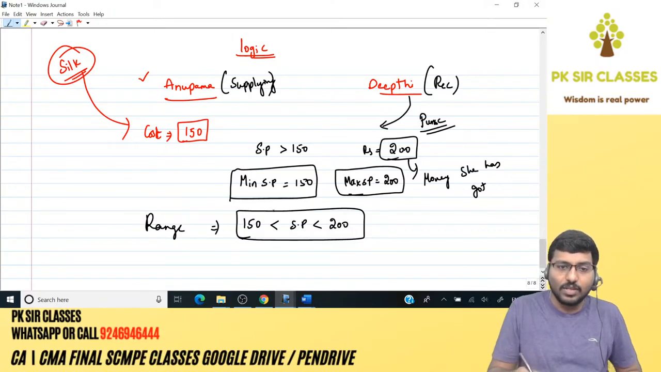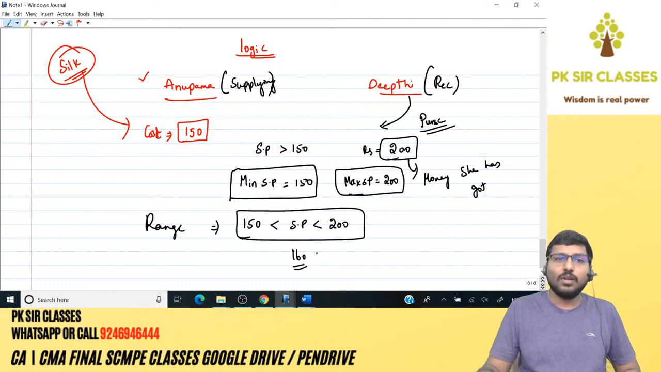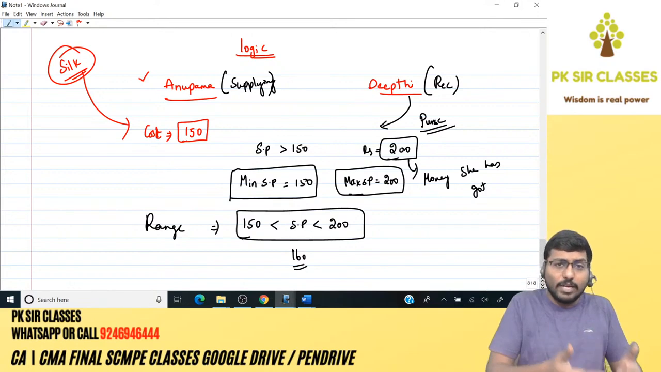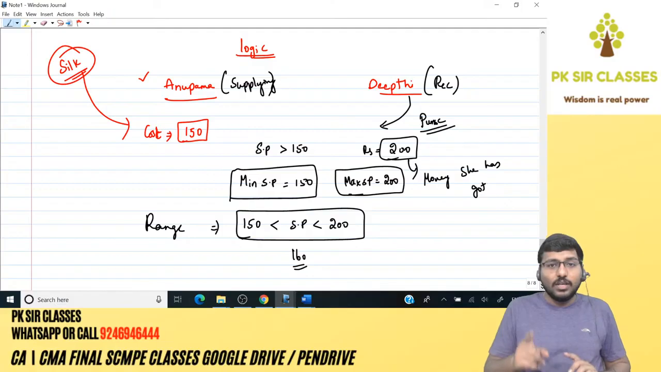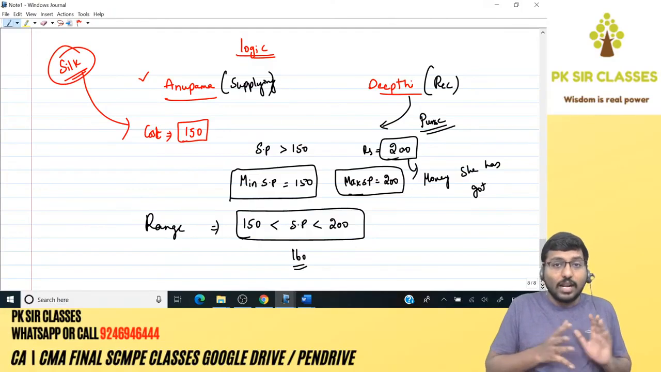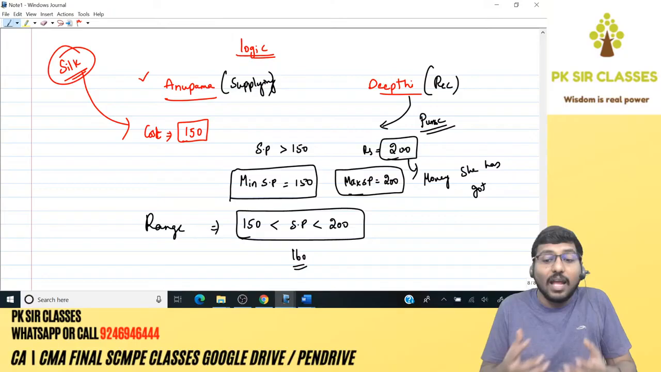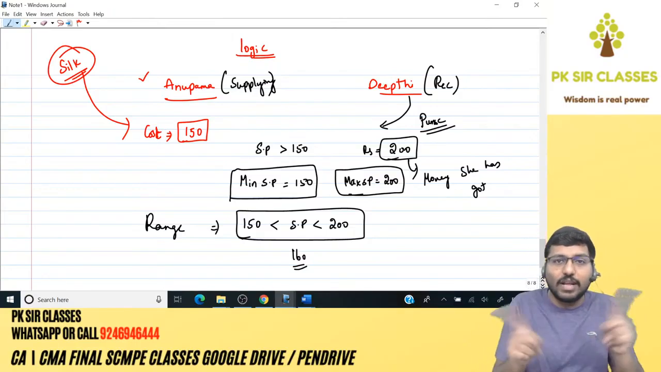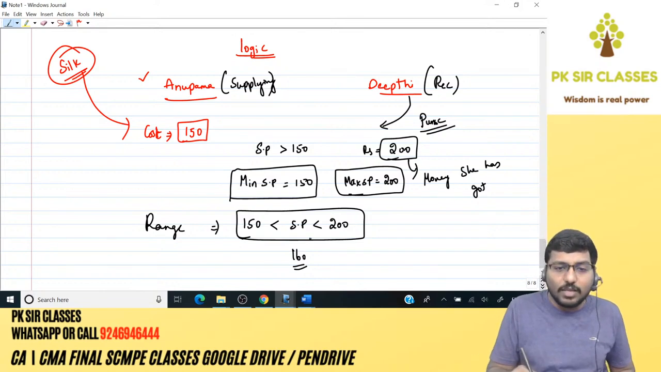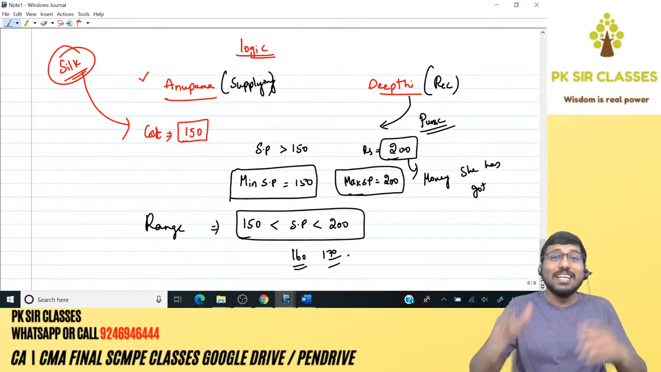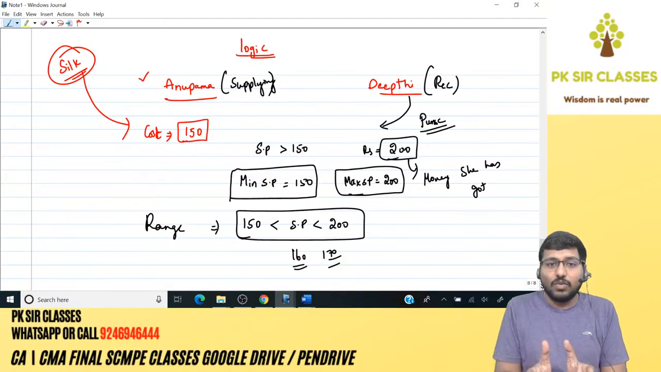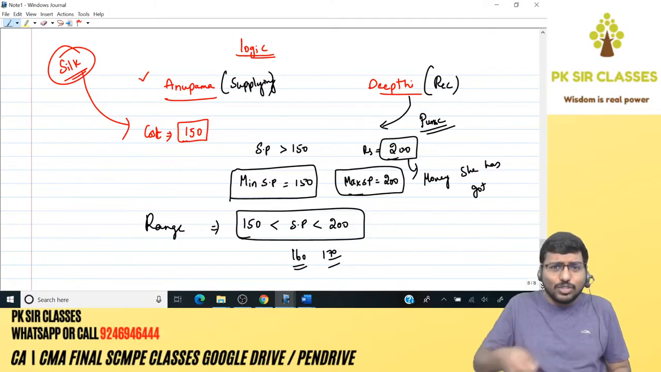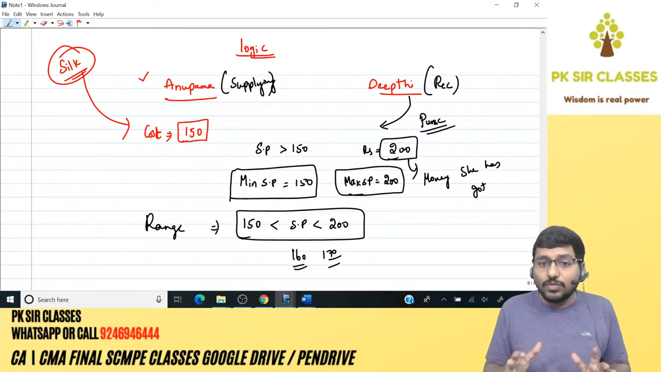For example, suppose the selling price is 160. Anupama will be happy: I have spent 150, and I'm getting 160. Deepti also will be happy because I've got 200 and I have the capacity to buy. Why? Because I've got 200, I can pay you 160. So the transaction will happen. Suppose the selling price is 170. Will the transaction happen? Yes. Why? Because Anupama is happy: I've spent 150, I'm getting 170. Deepti: I've got 200, whereas you're asking only 170, so I have the ability to pay. Transaction will happen? Yes.